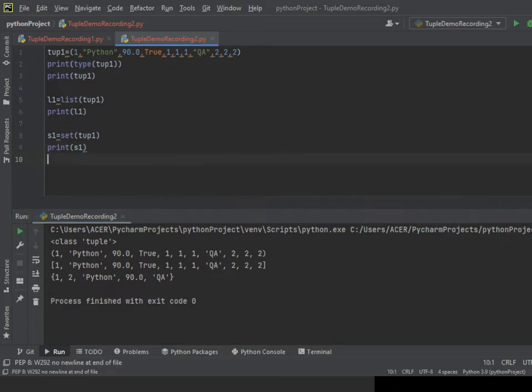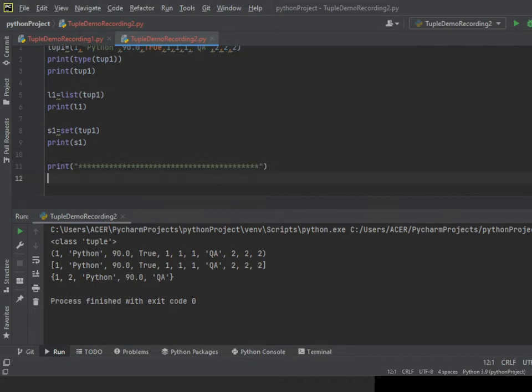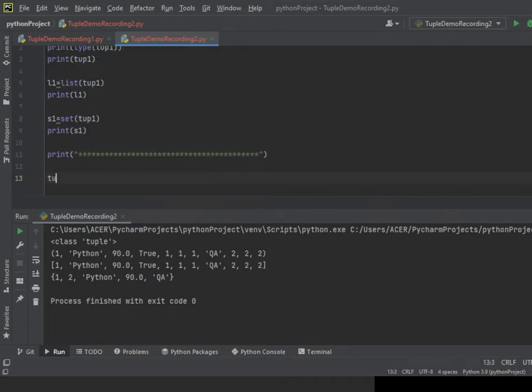And now here I'm giving a print something like this, so that we can understand what we are using right now. And I'll give tup2 this time. Tup2 equal to Amog Jonalagada.